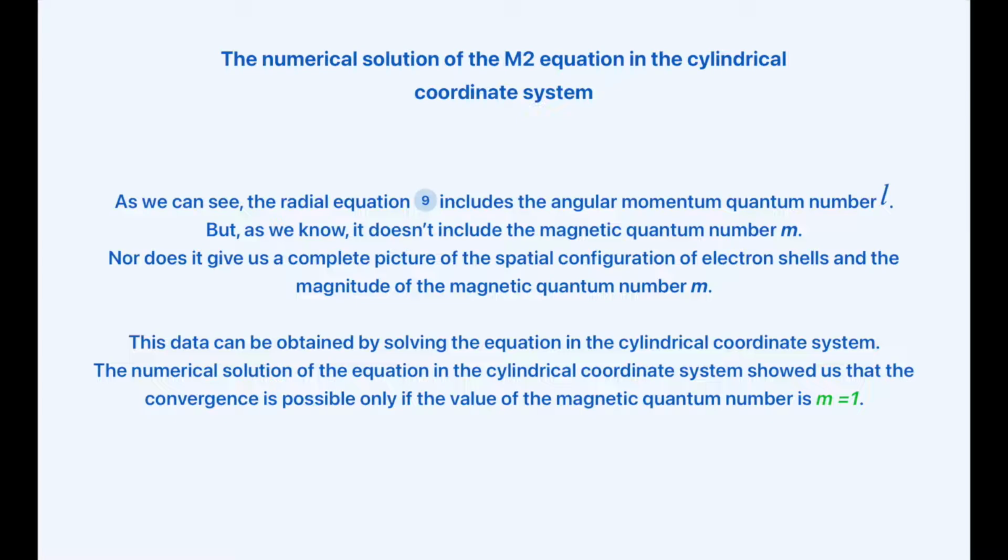Let's observe now the numerical solution of the M2 equation in the cylindrical coordinate system. As we can see, the radial equation 9 includes the angular momentum quantum number L. But as we know, it doesn't include the magnetic quantum number m, nor does it give us a complete picture of the spatial configuration of the electron shells and the magnitude of the magnetic quantum number m. This data can be obtained by solving the equation in the cylindrical coordinate system. The numerical solution of this equation showed us that the convergence is possible only if the value of the magnetic quantum number is m equal 1.